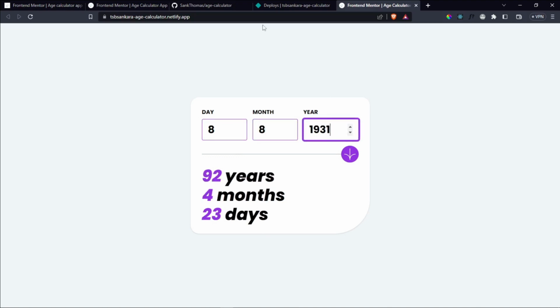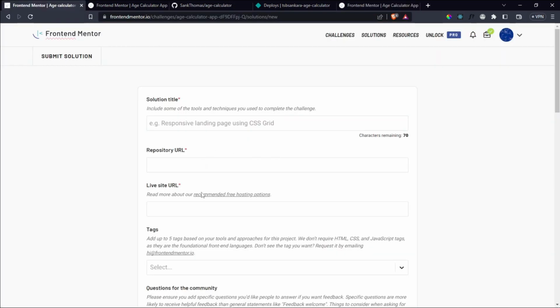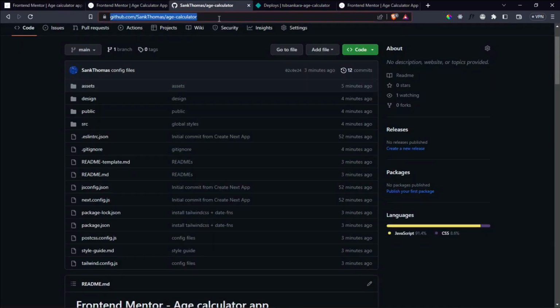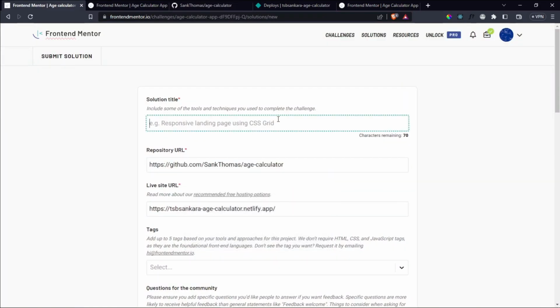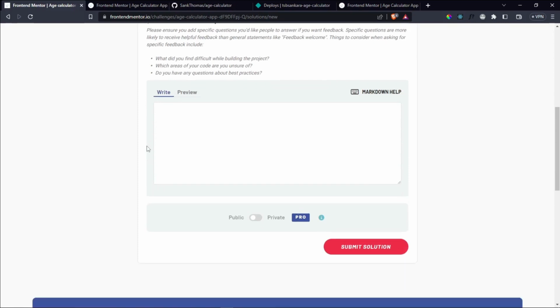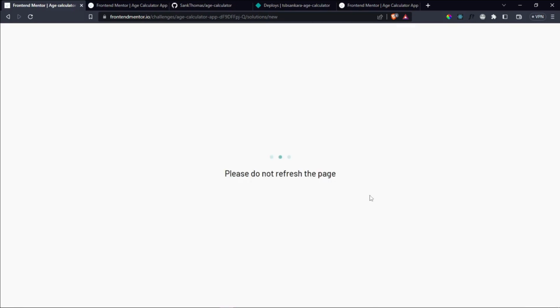Okay, so let's go ahead and submit this. So copy this link, let's say this is the live site URL. We need the repository URL, so this one, copy it here, and then I'm going to say mobile first, and this is called age calculator app using Next.js and date-fns. I think that should be correct. And then we don't need to add anything here, so let's say submit solution, and we should have that.